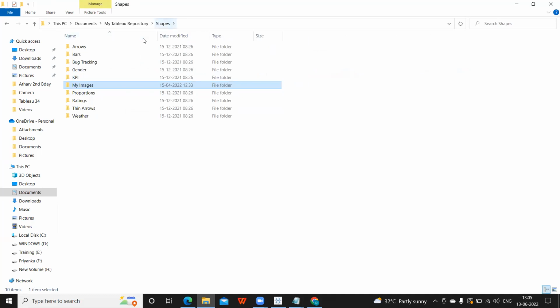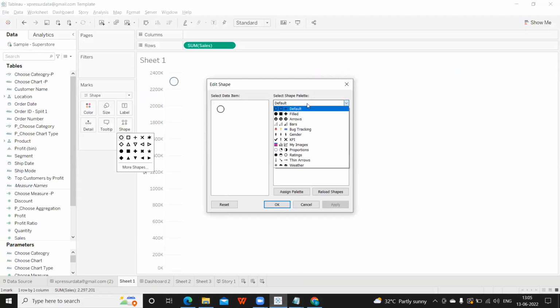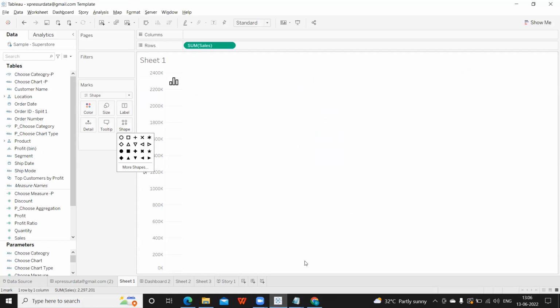So that is what shapes is all about. From here we are getting it here. You see, if I go to My Images, you will see all of that. I can use this. We can use the shapes on charts as well. Okay, so this is about our sheet.